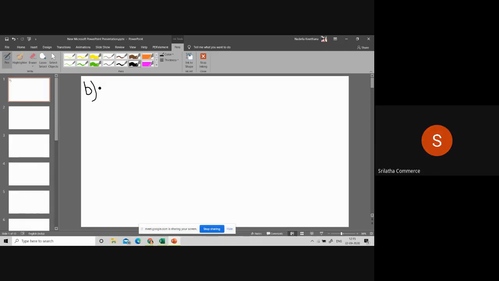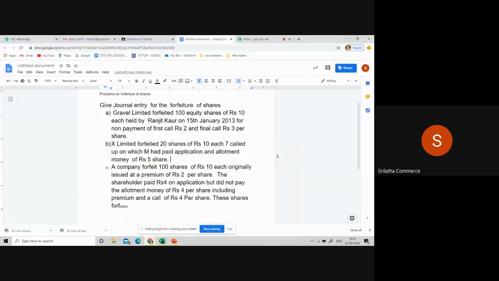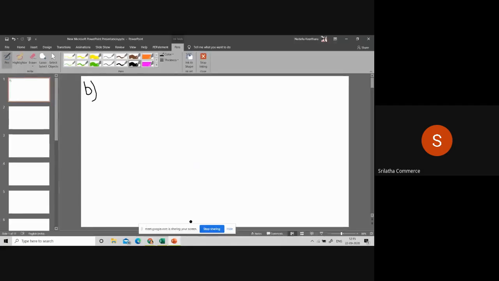So problem number 2, that is B bit. What we are supposed to do, what he had given. Second, he is asking us to write the forfeiture entry. So how many shares were forfeited? 20 shares. What is the called up amount? 7 per share. Isn't it? Called up amount is 7 per share. So for forfeiture, the first one is, as we are taking back the shares from the defaulting shareholder, capital account to be debited. So what is the entry you're going to write?